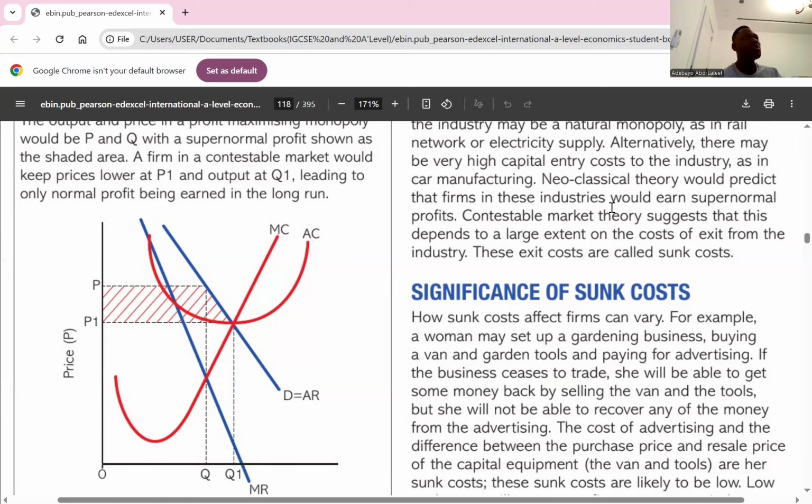But because it's a contestable market, new firms will come into that market. And as soon as a new firm comes into that market, what happens to price?